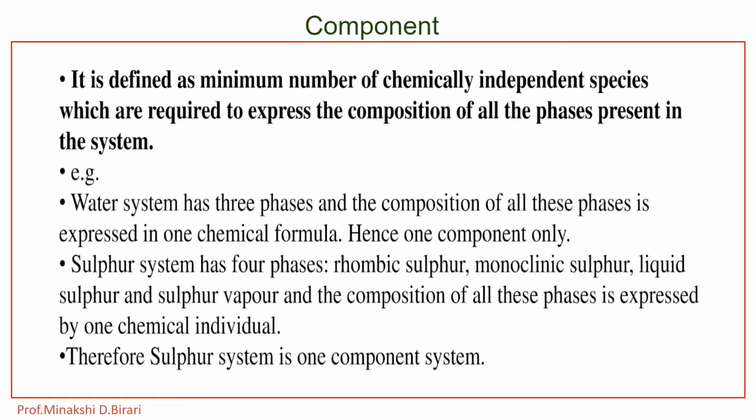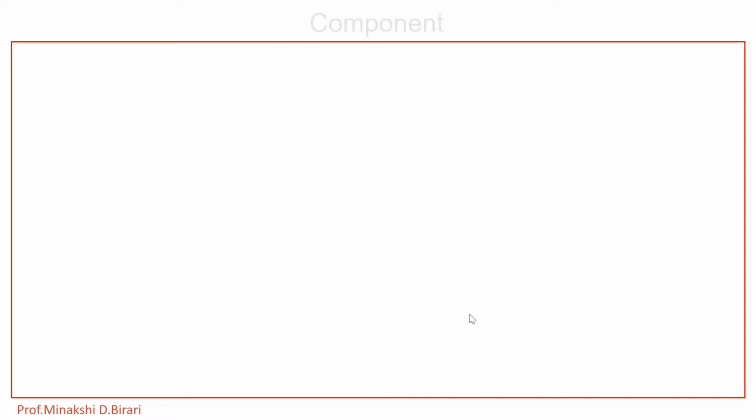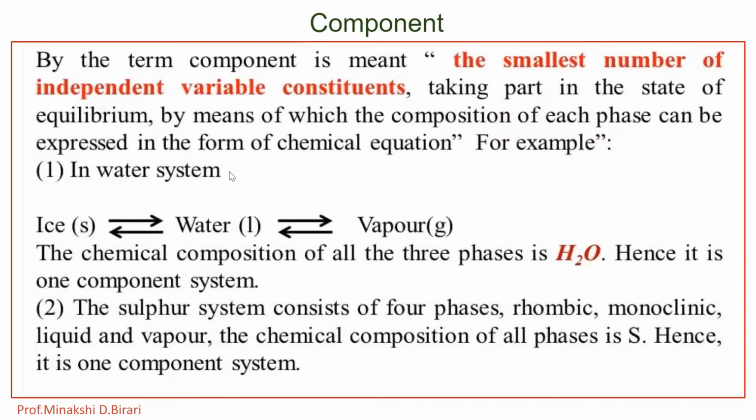In the equation, each constituent is to be used only once. By the term component is meant the smallest number of independently variable constituents which are taking part in the state of equilibrium, by means of which the composition of each phase can be expressed in the form of a chemical equation.